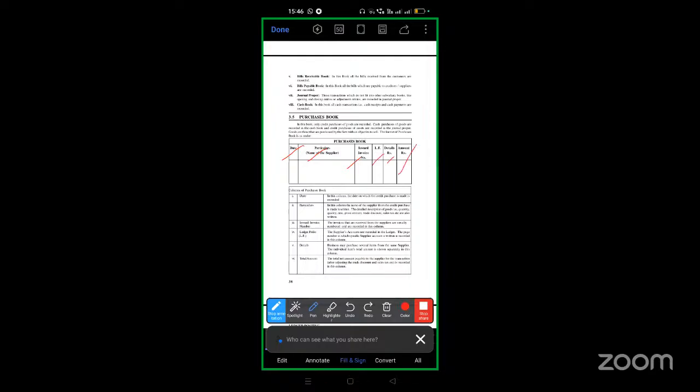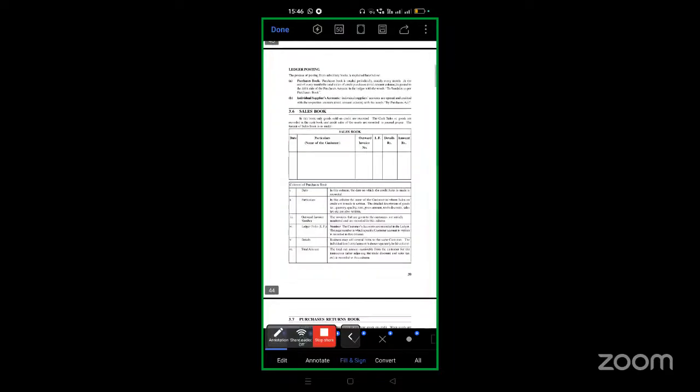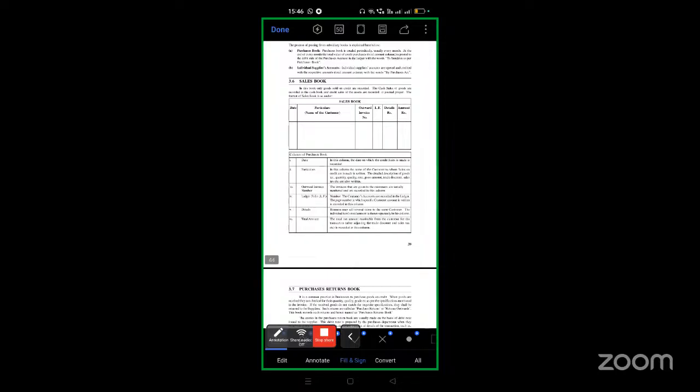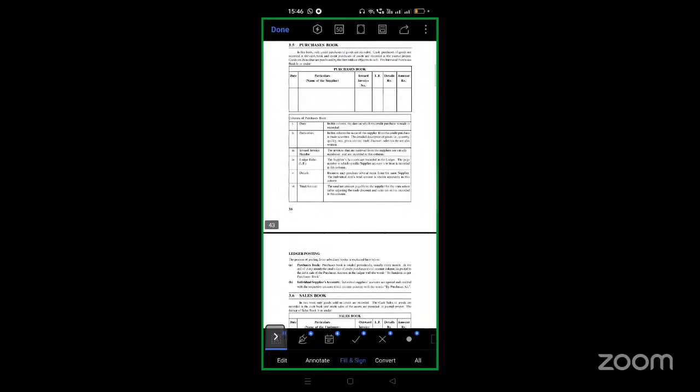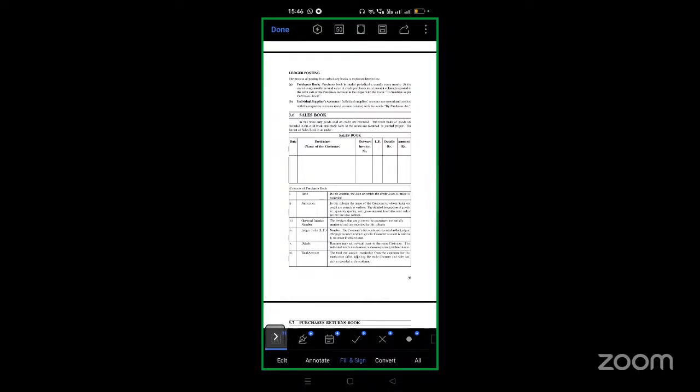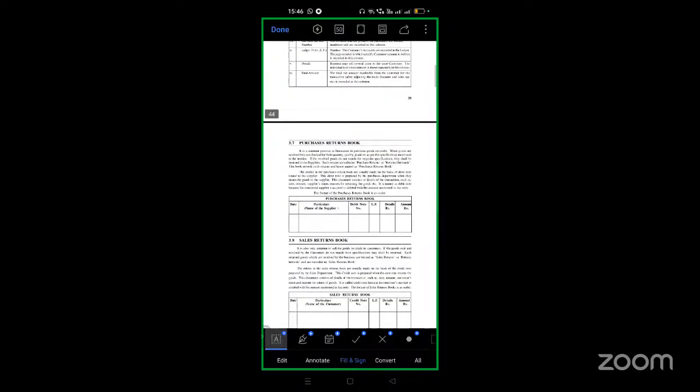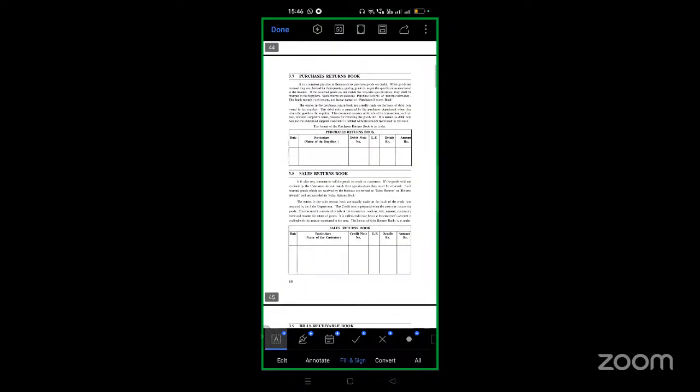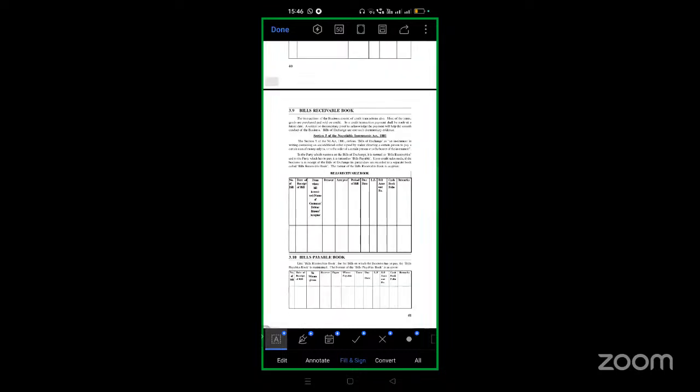This is the purchase return format, and this is sales return. Here we write inward invoice, and here it is outward invoice, remaining all are the same. In purchase return we have a debit note, and in sales return we have a credit note. We write purchase returns here, and sales returns here. And this is the bills receivable format, and the bills payable format.